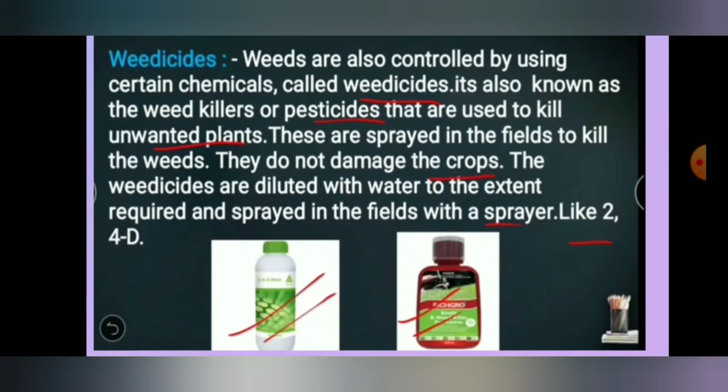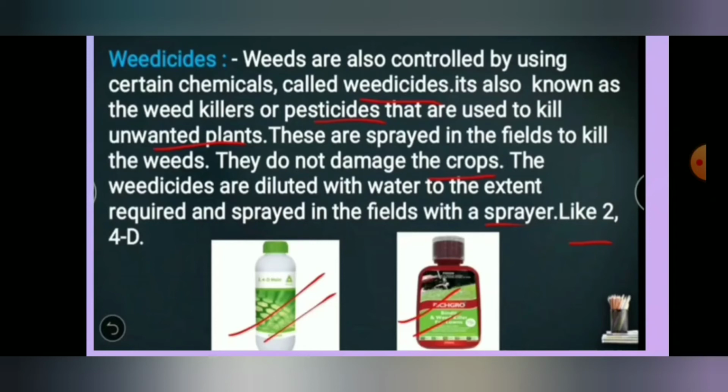Weeds are also controlled by using certain chemicals called weedicides. They are also known as weed killers, also called pesticides, that are used to kill the unwanted plants. So weedicides are the chemicals which are used to kill the unwanted plants. These are sprayed in the fields to kill the weeds. They do not damage the crops.